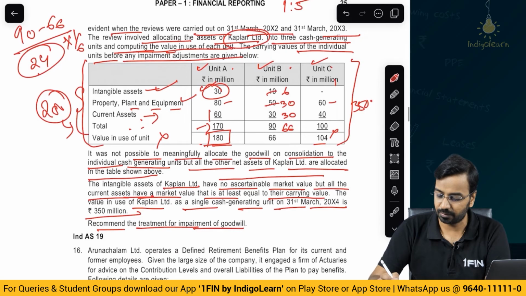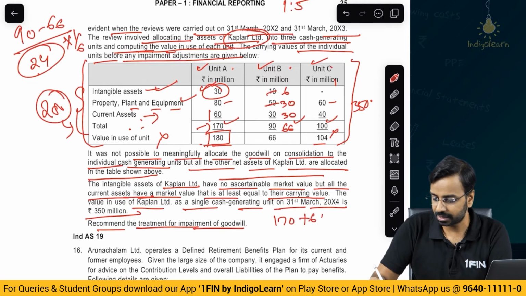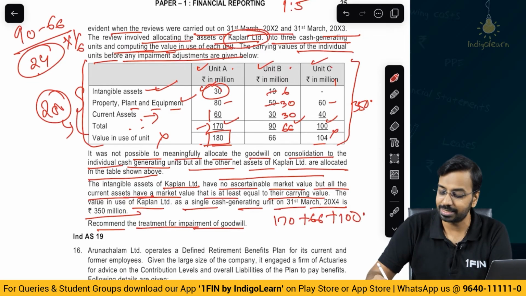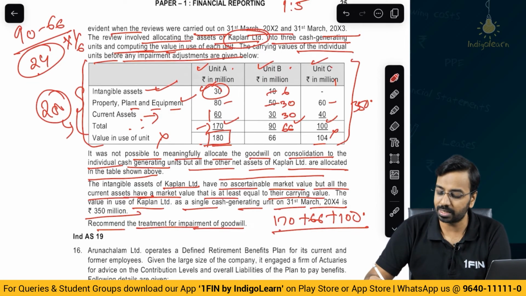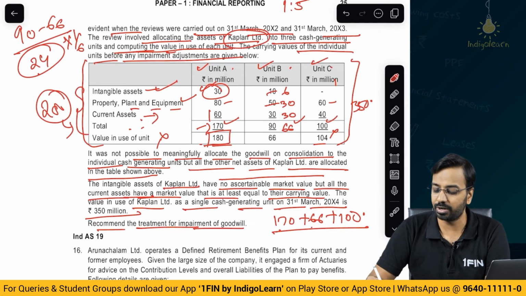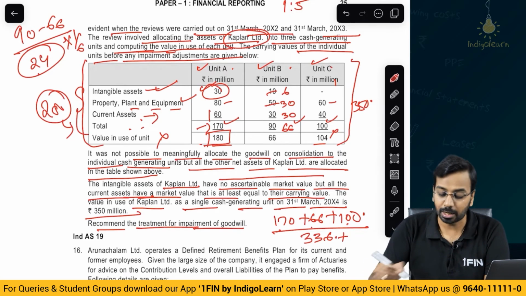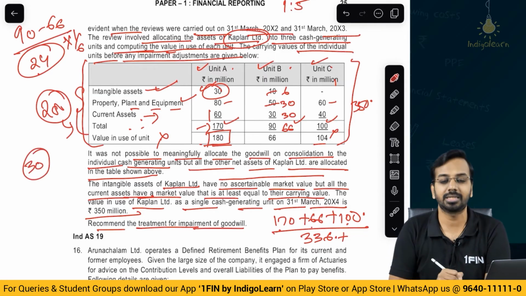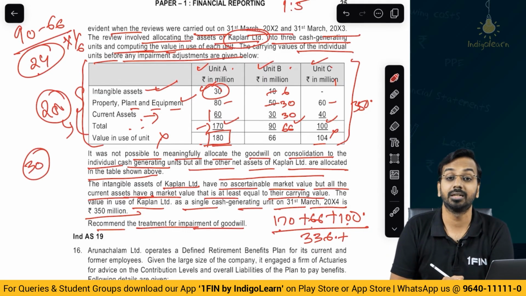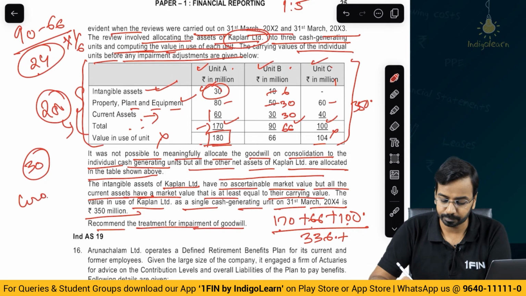Now, if you see the carrying amount, it is 170, 66 and 100. 170 plus 66 plus 100, this is without goodwill. Okay. So, 170 plus 100, 270, 270 plus 66, we have 336 plus you have goodwill. Now, goodwill, please remember, proportionate method is 30. Proportionate method, it is 30. We have to gross up.